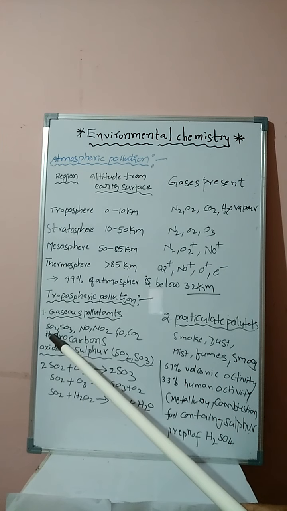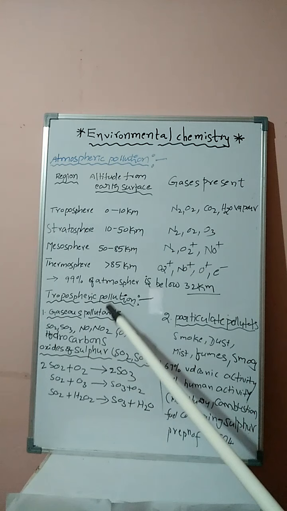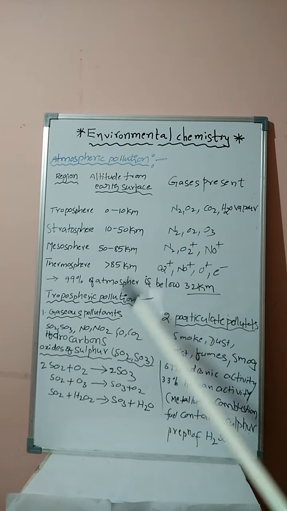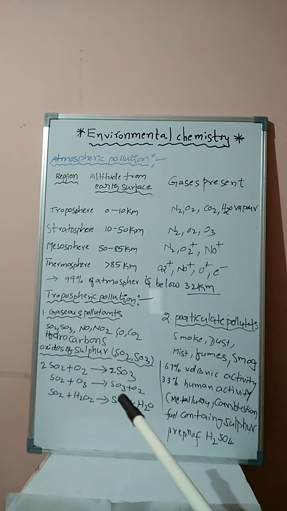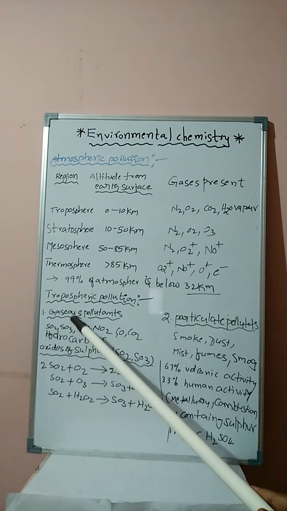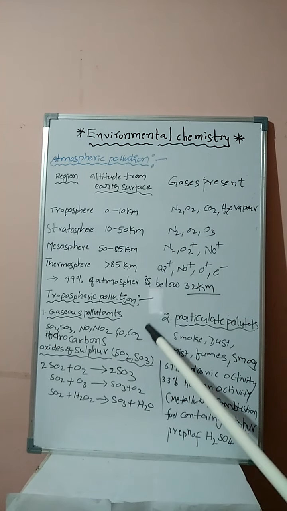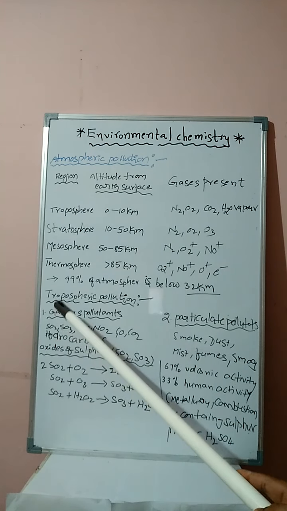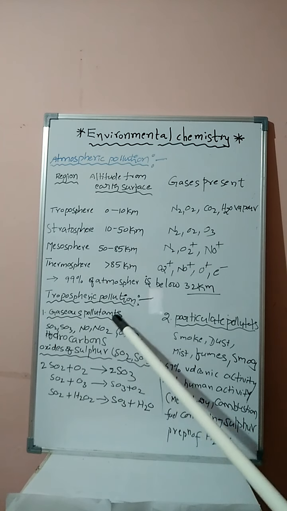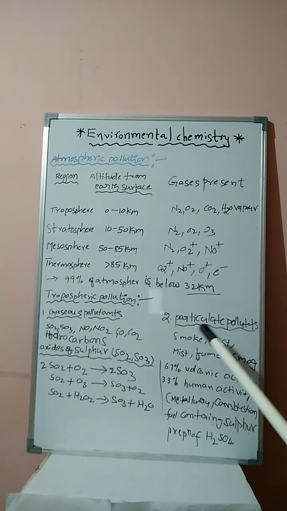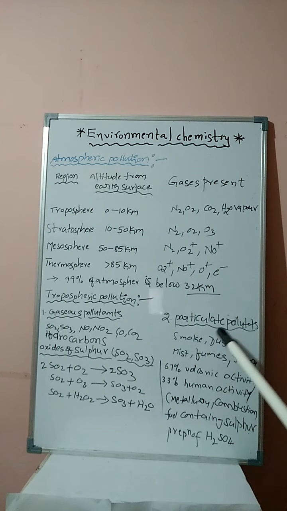They are sulfur dioxide, sulfur trioxide, nitric oxide, nitrogen dioxide, carbon monoxide, carbon dioxide, and hydrocarbons. First two are called oxides of sulfur, second two are called oxides of nitrogen, last two are called oxides of carbon. The last one is hydrocarbon. Similarly, students, particulate pollutants: smoke, dust, mist, fumes and smog. In detail, we are discussing in the further coming topics what is smoke, what is dust and mist and their properties.